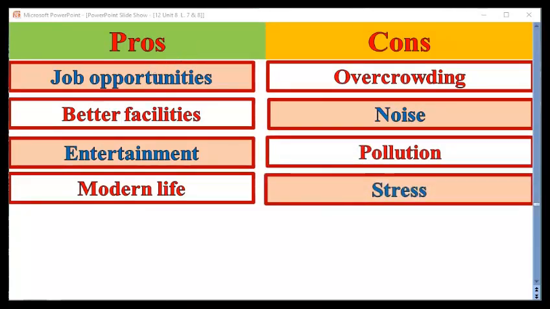Have a look at this part, dear students. The pros: job opportunities, better facilities, entertainment, modern life. The cons or disadvantages: overcrowding, noise, pollution, and stress.